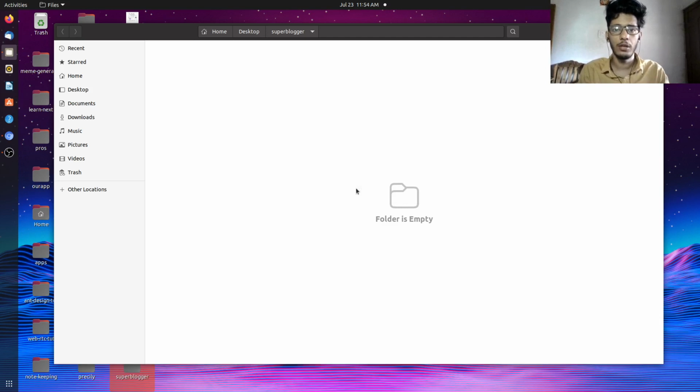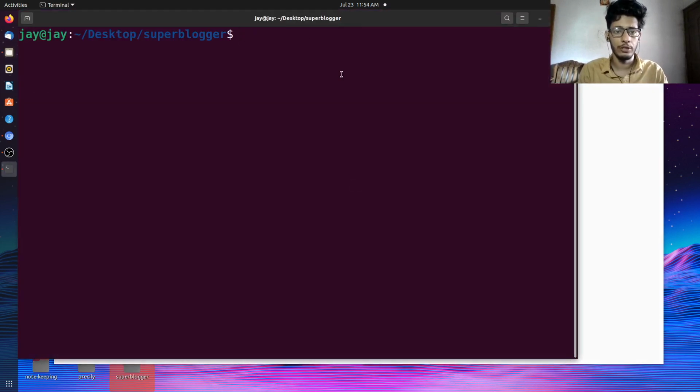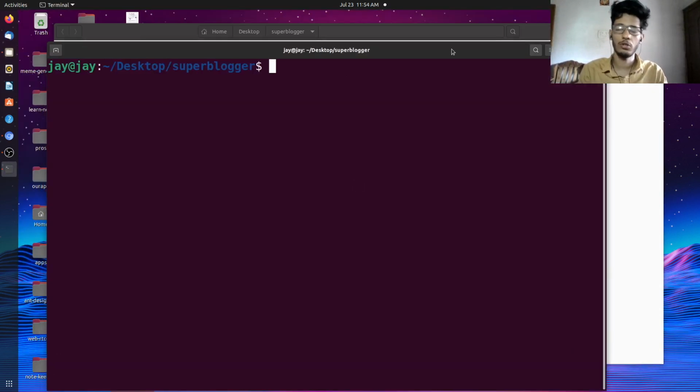That's the plan. I have opened the terminal over here. This is part one. If you're watching from that part, you can just switch to this new code base. I'll be sharing the GitHub repo in the link below, and from there onwards we can continue. In super blogger, we'll have two separate sections. First is the front end. Instead of starting with the front end, let's start with the back end. Let's call it super backend.